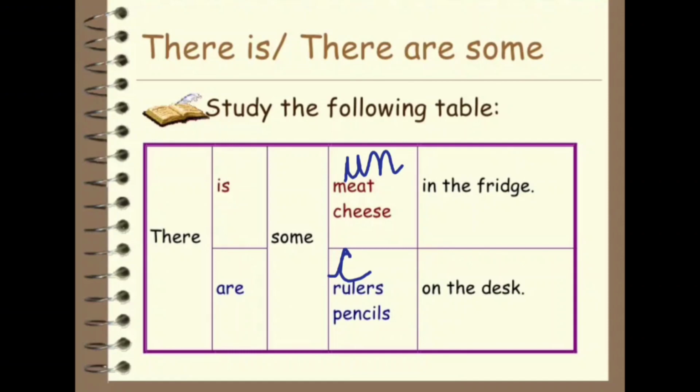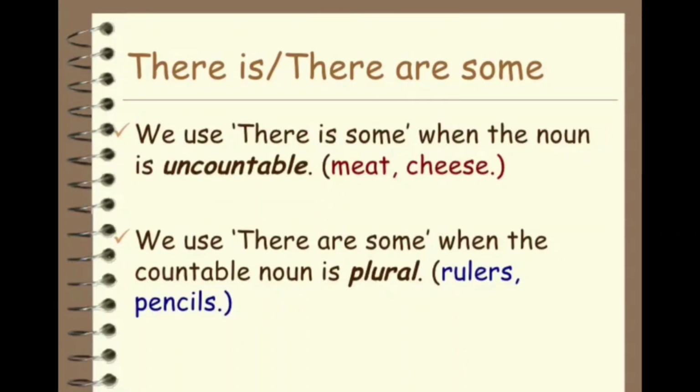I hope you are getting it clear. Okay, you are understanding. We use there is some when the noun is uncountable, and we use there are some when the noun is countable.